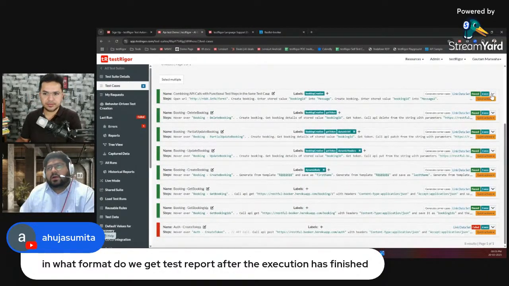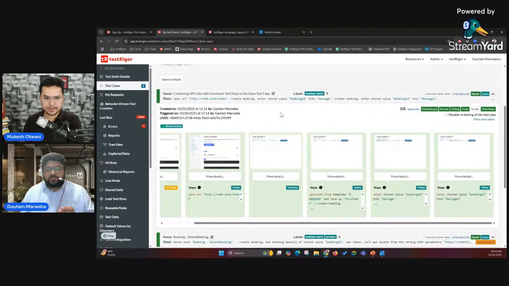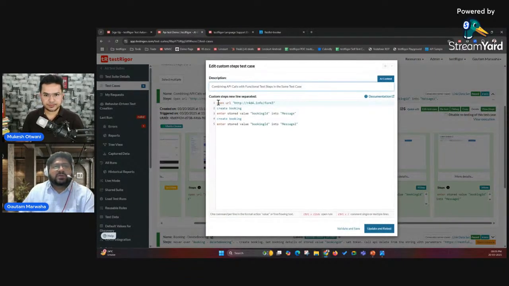And at the end, I'll show you how you can combine multiple API calls with your functional test steps. What I'm trying to show you here is I'll create two bookings, which will give me two different booking IDs. Maybe I want to use those booking IDs in my web application somewhere, to search something. So I just did a small demo. As you can see, I just opened a third party application.